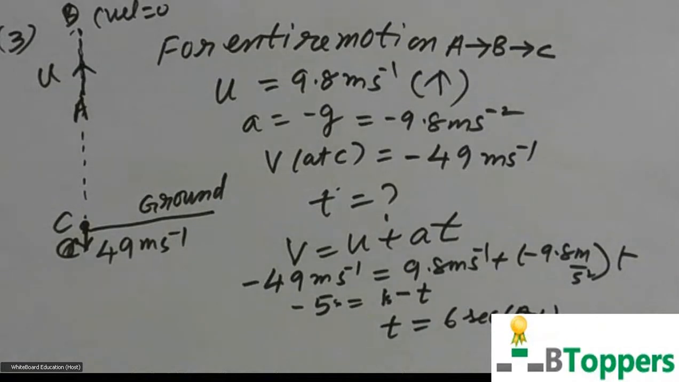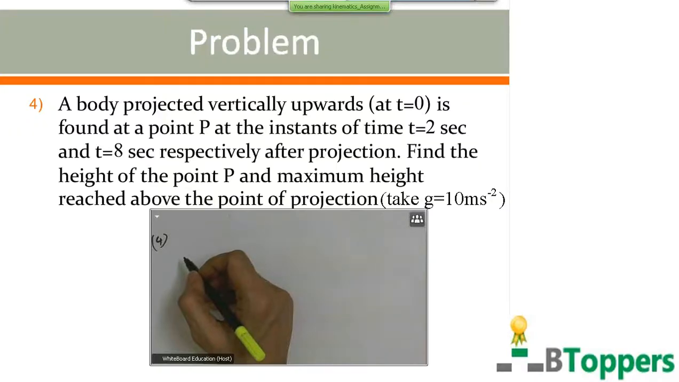If you want to copy the solution of the problem, you can take a pause and copy it. Now question number 4. A body projected vertically upwards at t equal to 0 is found at a point P at the instants of time t equal to 2 seconds and t equal to 8 seconds respectively after projection. Find the height of the point P and the maximum height reached above the point of projection. Here we can solve the problem by using one of the conclusions which I have shown you in the summary of the results.